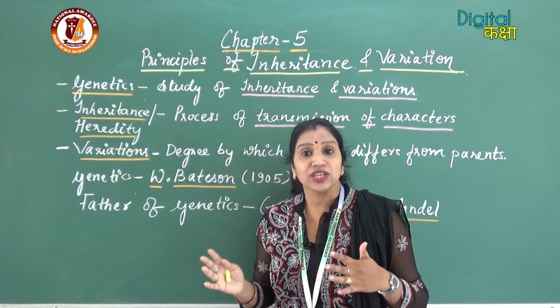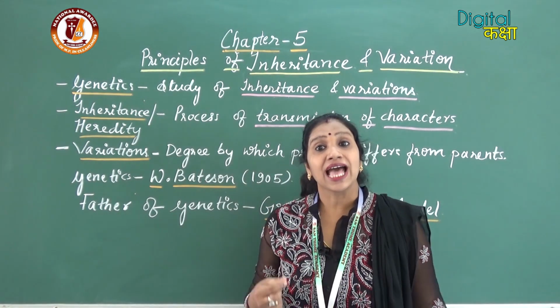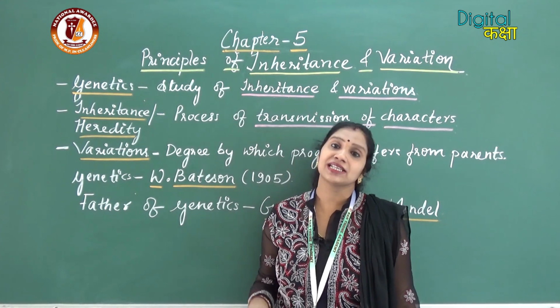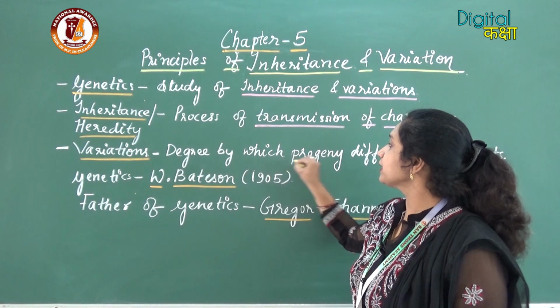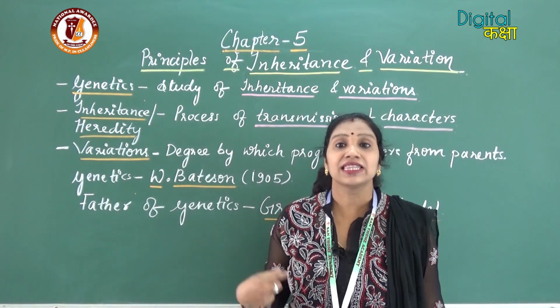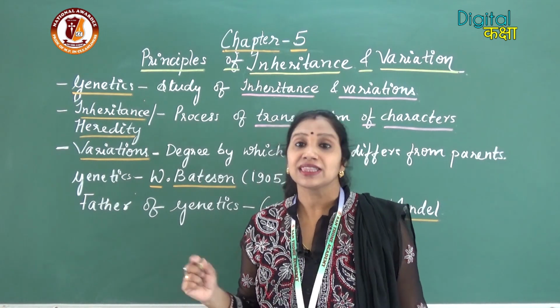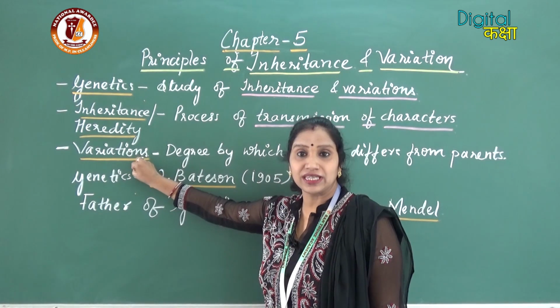So these changes which occur generation after generation are called variations. Or we can say that the degree by which the progeny, meaning the offspring, differ from the parents, that degree of differences is termed as variations.